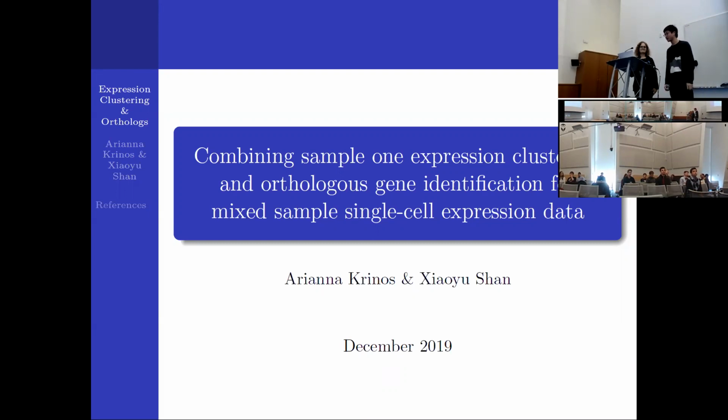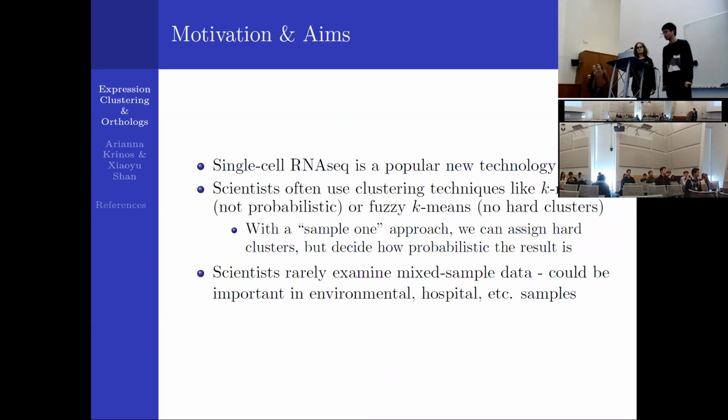Our project is about combining sample-wise clustering and orthologous gene identification for single cell RNA-seq data analysis. So why do we want to do this? Because computationally, as we learned in the class, there is not a clustering algorithm like Gibbs sampling in multiple discovery that combines the advantage of hard clusters and being probabilistic. And also biologically, in an environmental or hospital context, the samples might be a mixture of cells from different species.